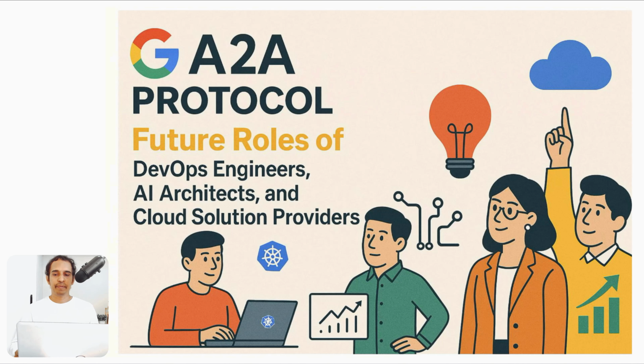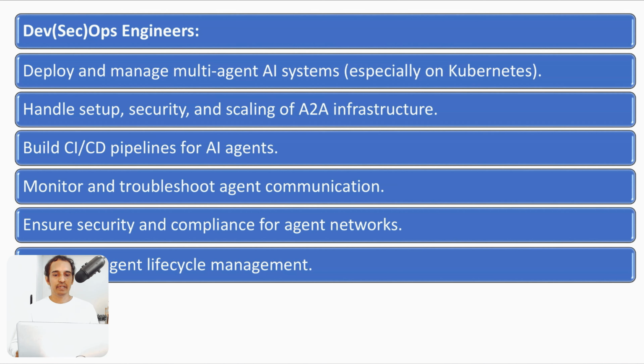Now let us go back to our topic: what roles are there in terms of DevOps, DevSecOps, Kubernetes, as well as cloud and AI architect? Let us observe the different roles. As a DevSecOps engineer or DevOps engineer, we need to deploy multiple agentic AI systems, particularly on Kubernetes. So how do we deploy these agents?